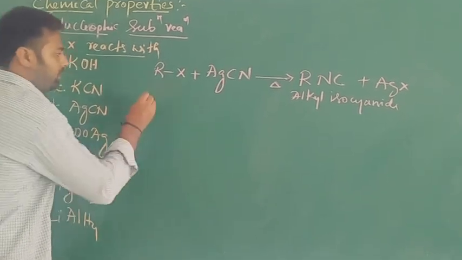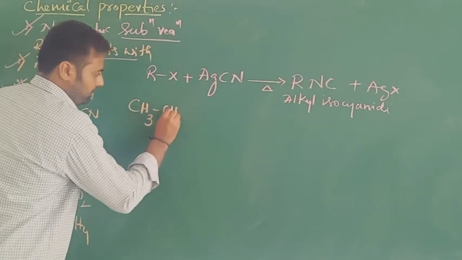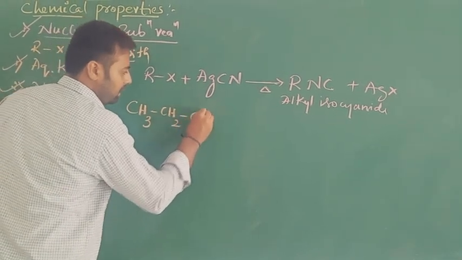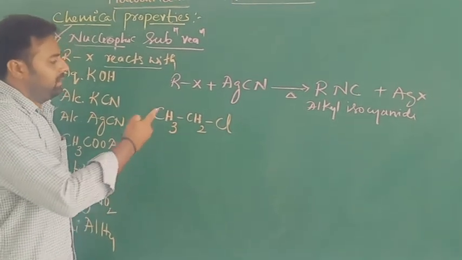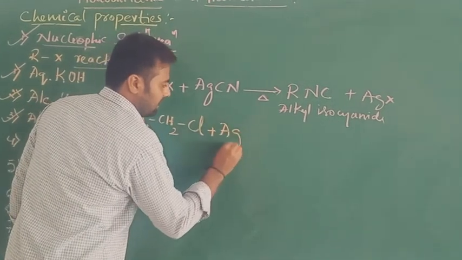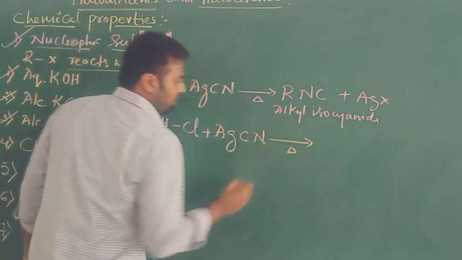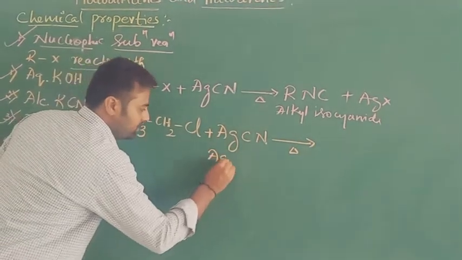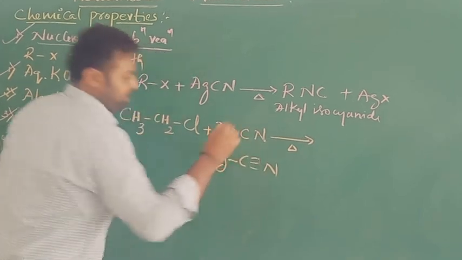Take ethyl chloride. Ethyl chloride is an alkyl halide. It is going to be heated with silver cyanide. On heating, the structure of AgCN will be like this. Right.